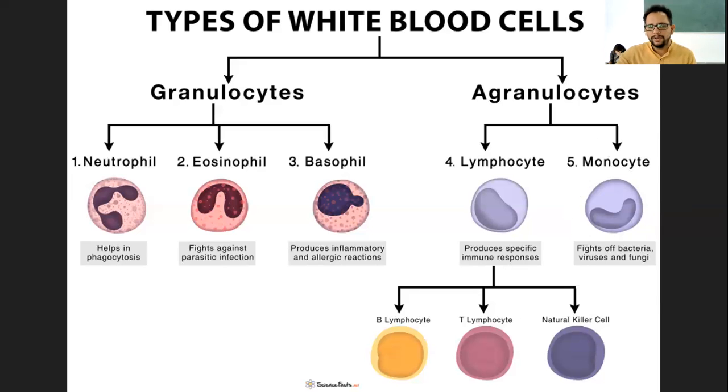So just in summary here: granulocytes, three types: neutrophil, eosinophil, basophil, majorly fighting infection. Agranulocytes are lymphocytes and monocytes. Monocytes specifically convert into macrophages, and the lymphocytes are B and T lymphocytes and the natural killer cell.